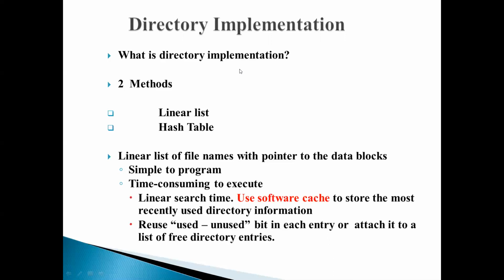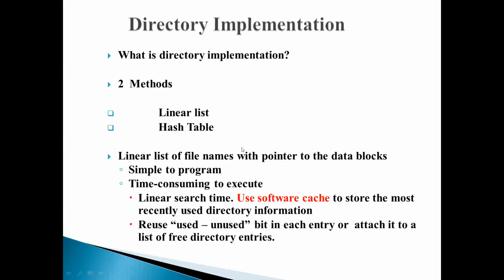That is called directory implementation. Directory implementation basically deals with algorithms which are maintained by the OS to manage and organize the information in the directory structure. And there are basically two methods for implementing the directory. First method is by using a linear list, and the second method is by using a hash table.